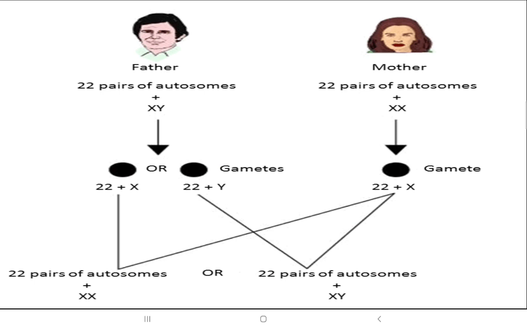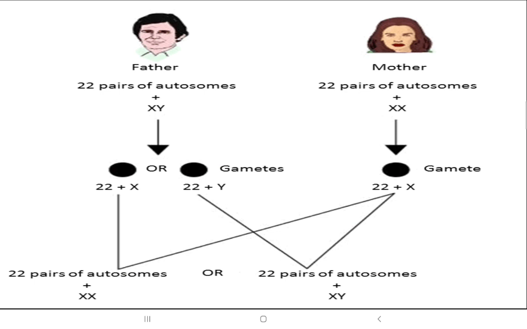And if they are different, father has the Y chromosome, and mother has only XX, while father has two traits, X and Y. So when the Y, the different one, comes for fertilization with the mother's X, then the child born is a boy.